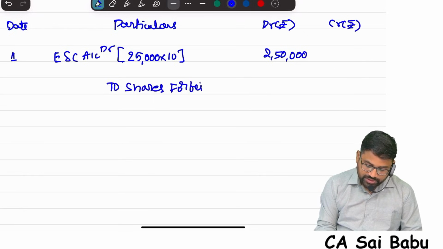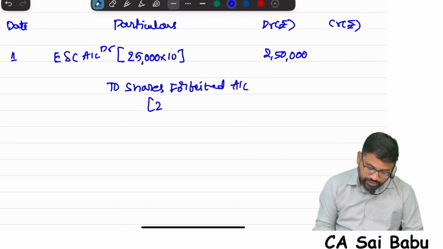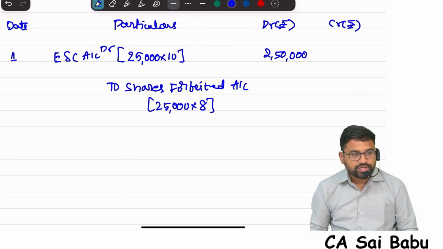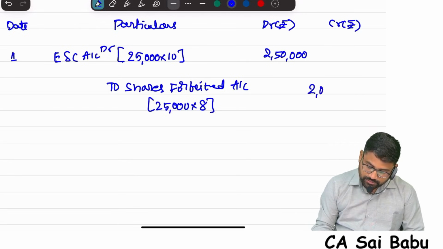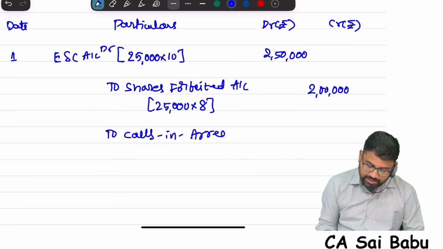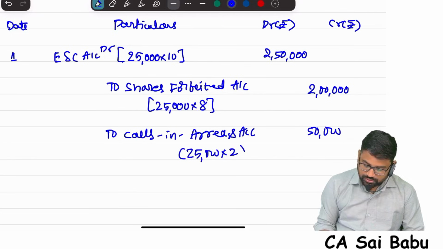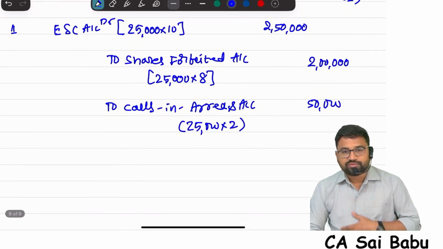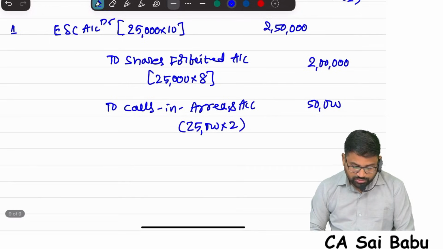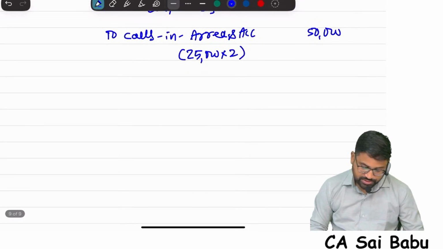Shares forfeited account is created by amount paid. 25,000 shares, they have not paid 2 rupees. That means how much they paid? 8. So 25,000 into 8, 2 lakhs. Remaining calls in arrears. Already there, calls in arrears in the books itself, balance sheet. How much? 50,000. 25,000 into 2. So therefore, first forfeiture entry, everybody understood? First chapter. Very simple. Equity share capital to shares forfeited to calls in arrears.